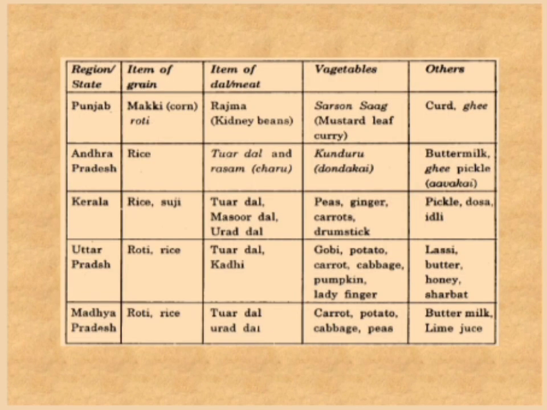Observe this table. This table shows common meals of different regions or states. Compare the meal you eat with the meals of different regions or states. This table shows that meals differ from state to state or region to region.